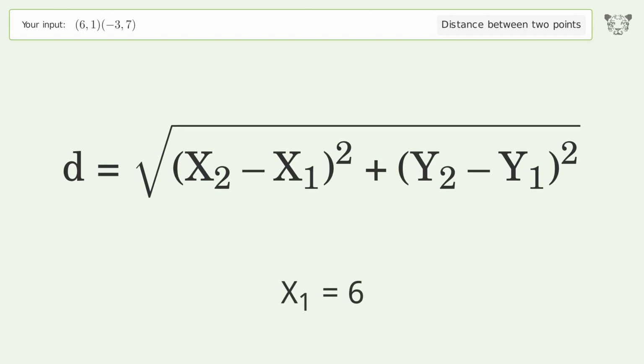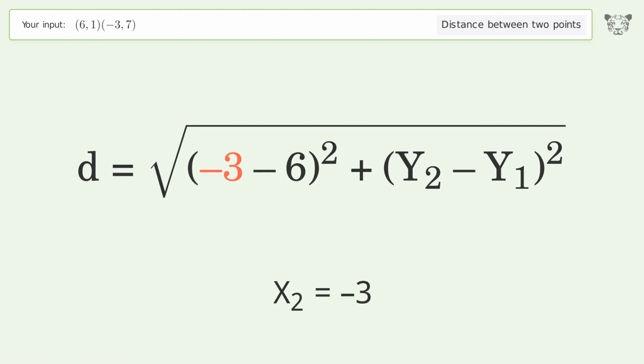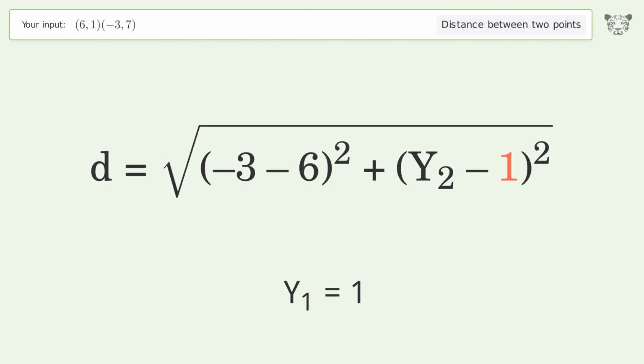x1 equals 6. x2 equals -3. y1 equals 1. y2 equals 7.